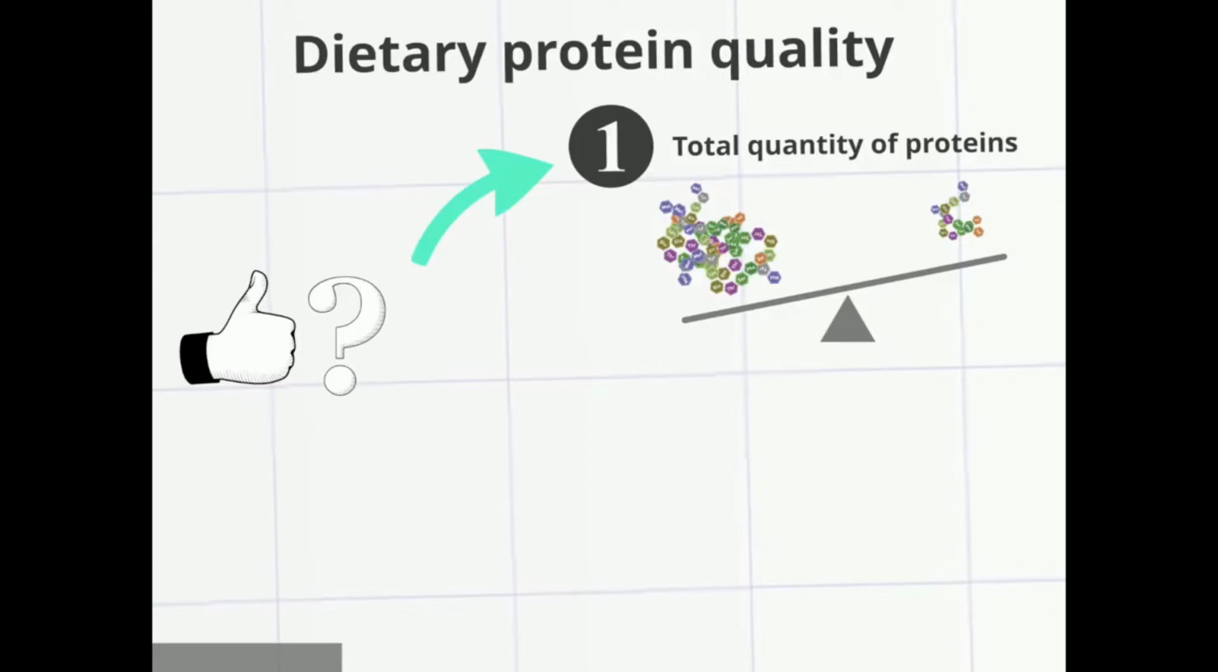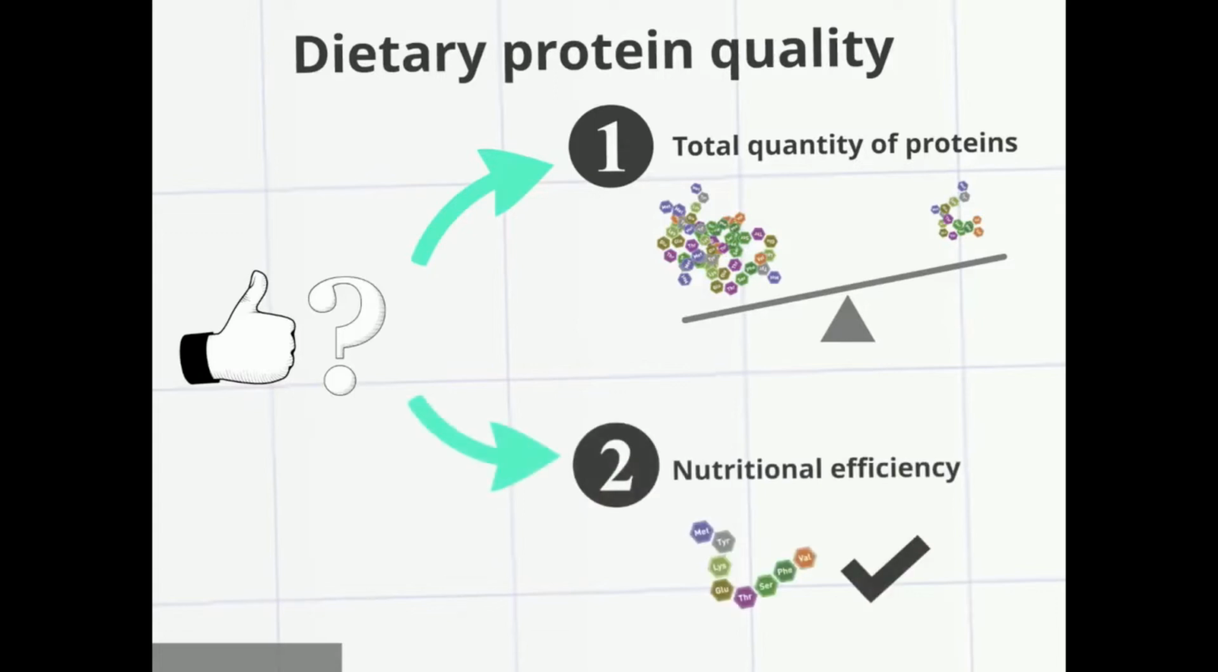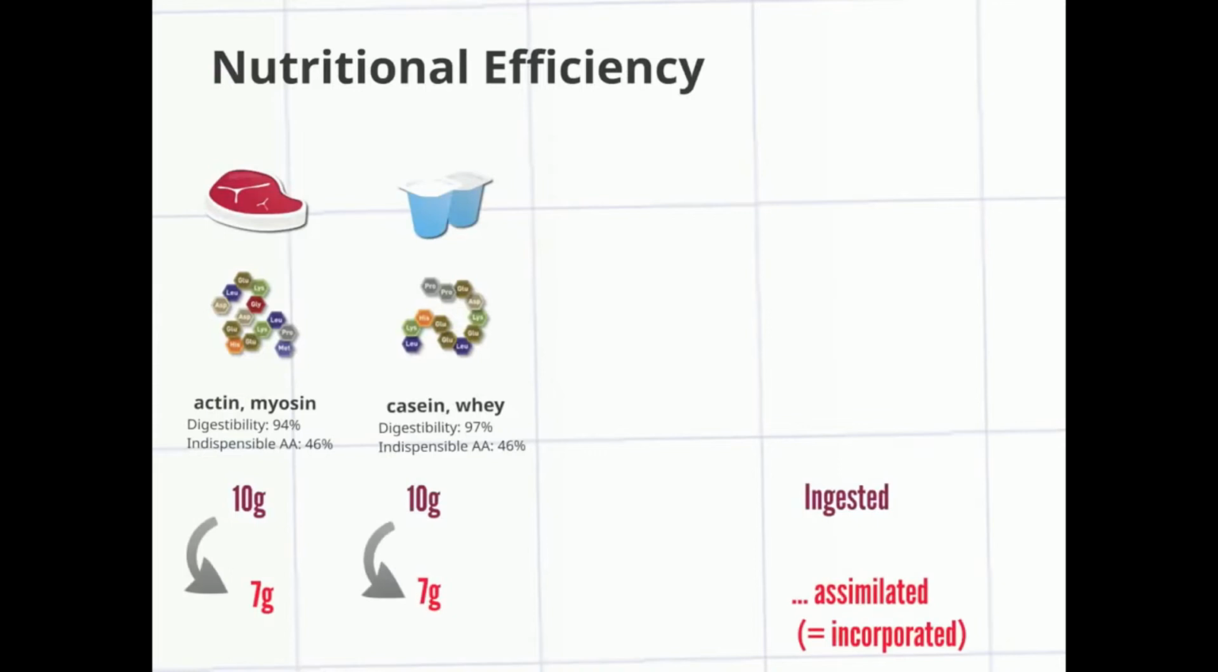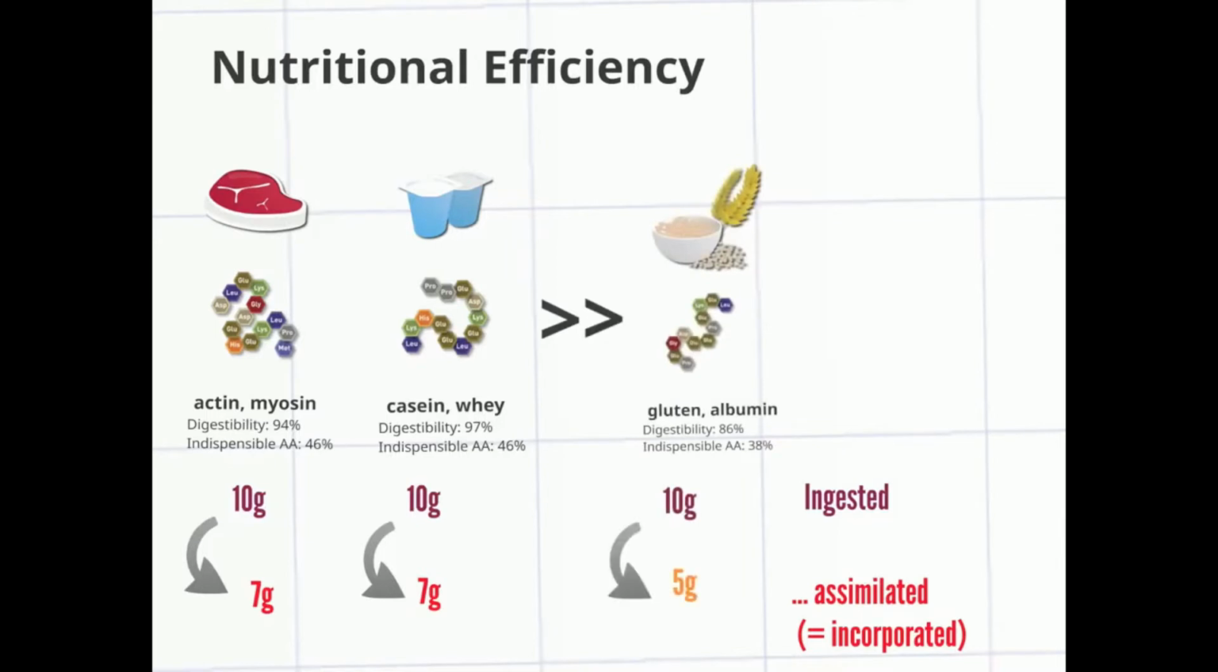The second element is the efficiency with which the protein and amino acids of the protein are assimilated and used by the organism. There are proteins that are very well assimilated by the organism, for example, meat and milk protein. And there are other proteins that are a bit less well assimilated, such as cereal protein.